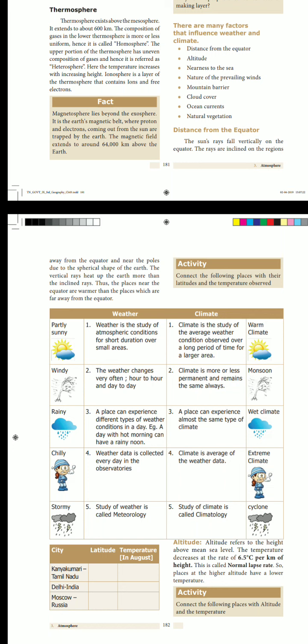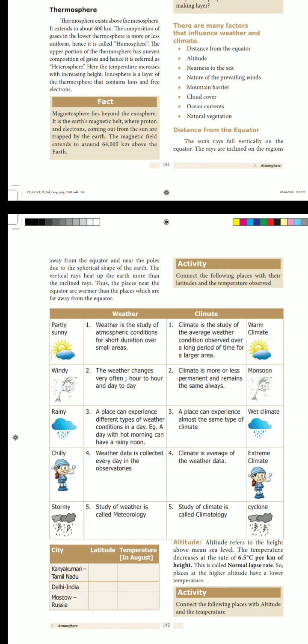Climate is the study of the average weather condition observed over a long period of time for a large area.